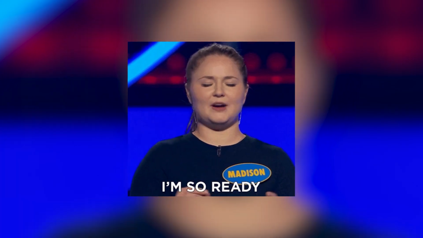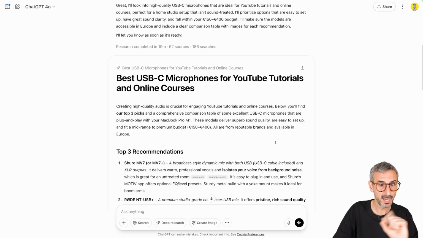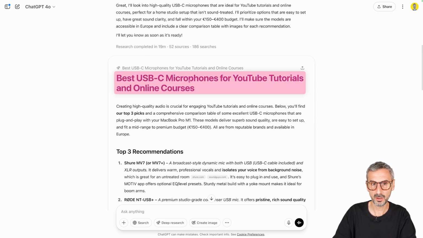All right, there is one last prompt. This one is probably the best one, at least the most useful one in my case. And this one includes data analysis. But before we jump into this last example, I want to come back to my microphone research right here because it is ready after 19 minutes. So there you go, best USB-C microphones for YouTube tutorials and online courses.